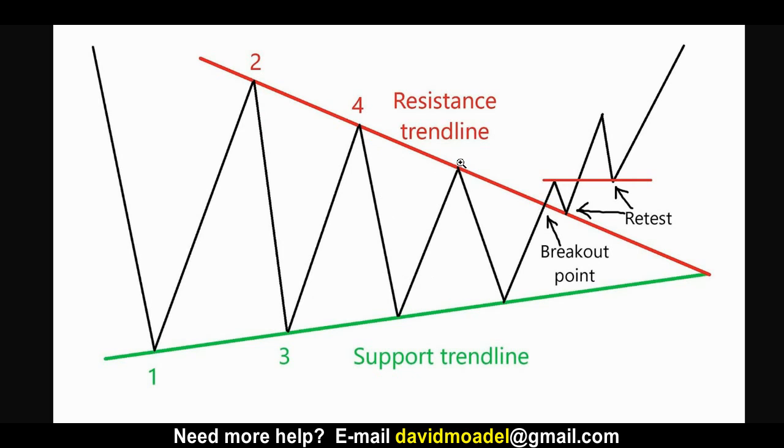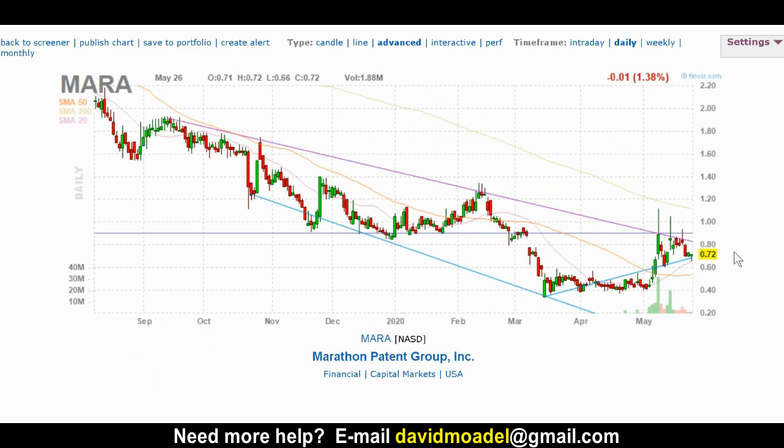Swing high, fails. Swing high, fails. Swing high to that same resistance trend line, then breaks above it, comes back down to meet that trend line again, bounces off of it. And that's the retest. It's retesting that line to see if it really is in fact support now. And yes, it bounced off of it, now it's support. And it goes up and up. It doesn't always happen like that, but that's a chart showing what might happen.